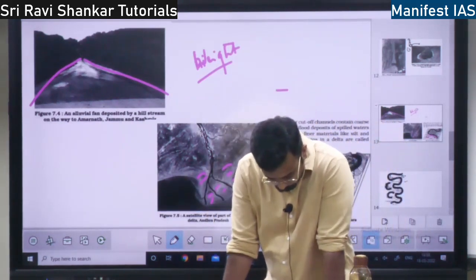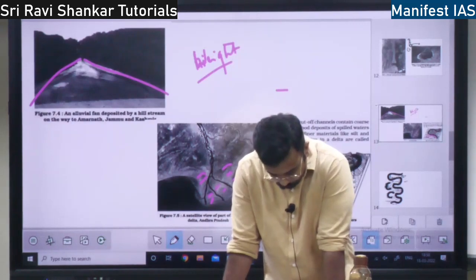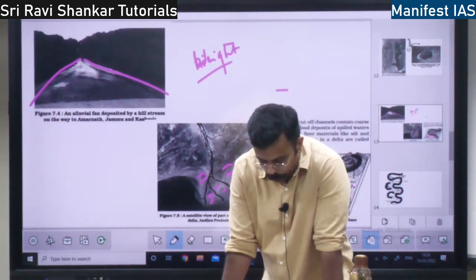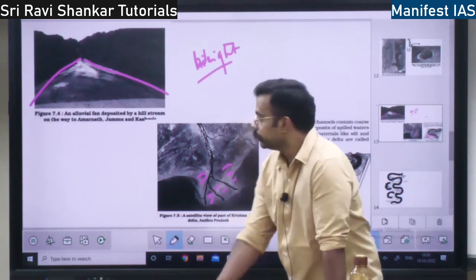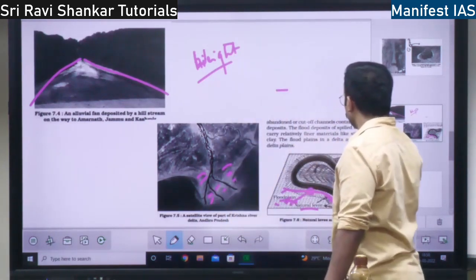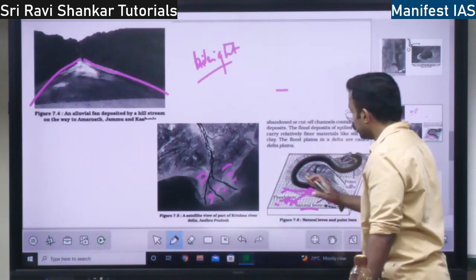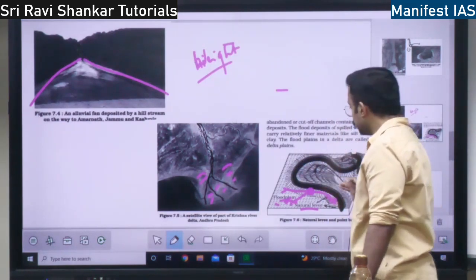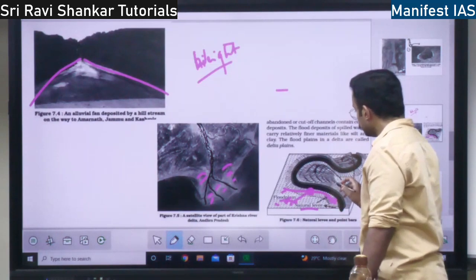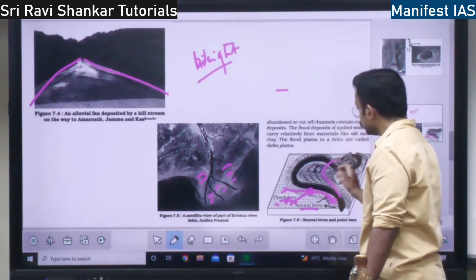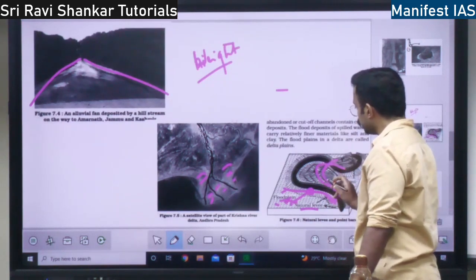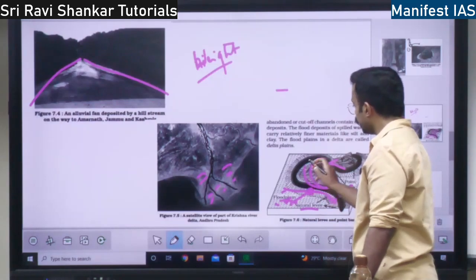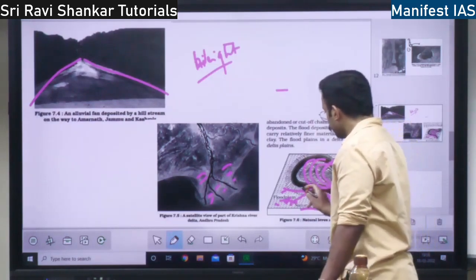Okay, next there is one more thing called point bars. What are point bars? See, in the meanders, as and when the river flows and changes direction, earlier the river was flowing like this. Later it changed direction and flowed like this, later like this, and later on it is going like this.